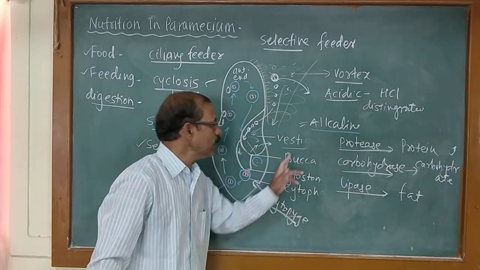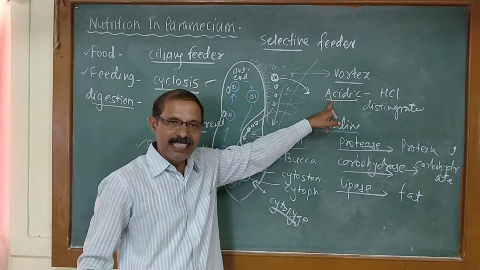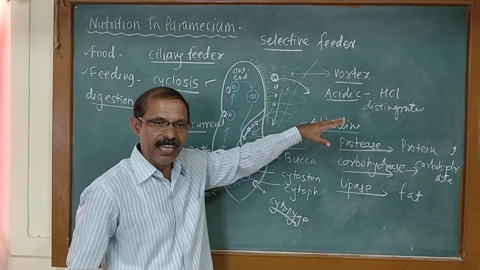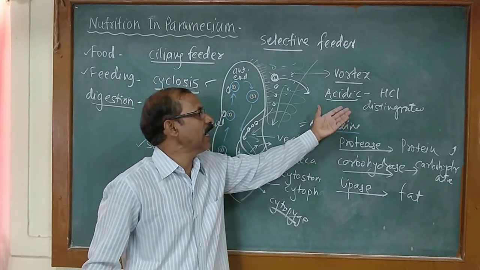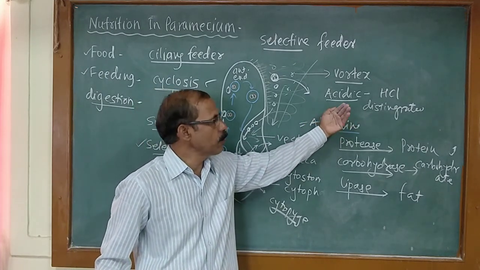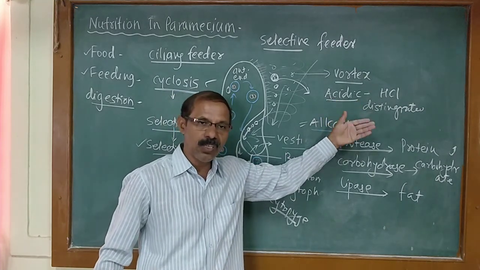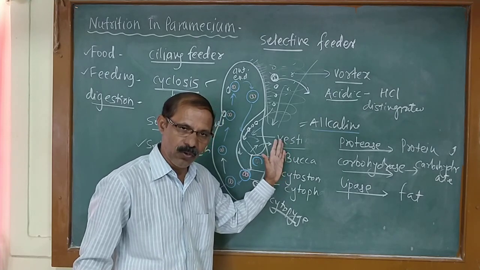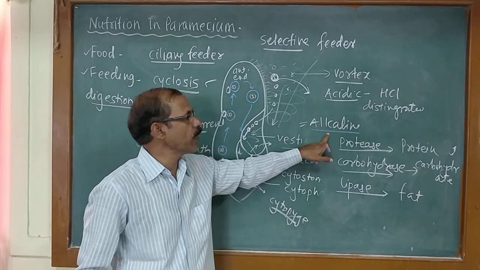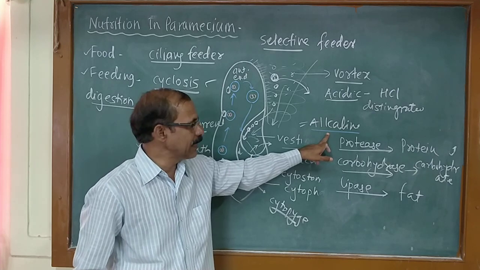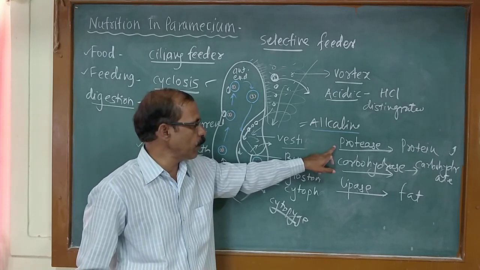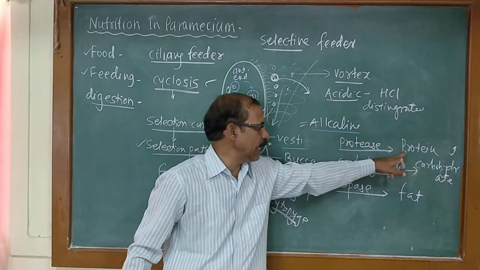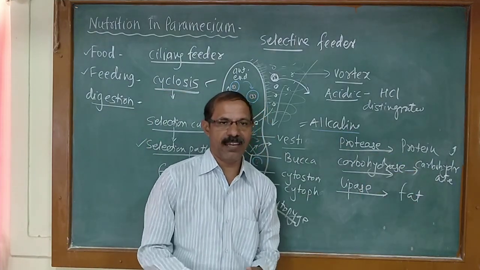So at the beginning the food is in the acidic medium, and hydrochloric acid is released. That hydrochloric acid brings the death of the food particles. The food particles disintegrate, loosen, become sol-like, then the lysosome attaches to the food vacuole. It pours its enzymes, and the food becomes alkaline. The enzymes released by the lysosome are protease, carbohydrase and lipase, which respectively digest protein, carbohydrates and fat.